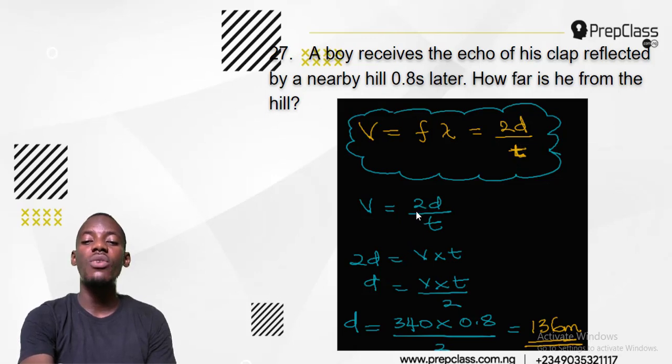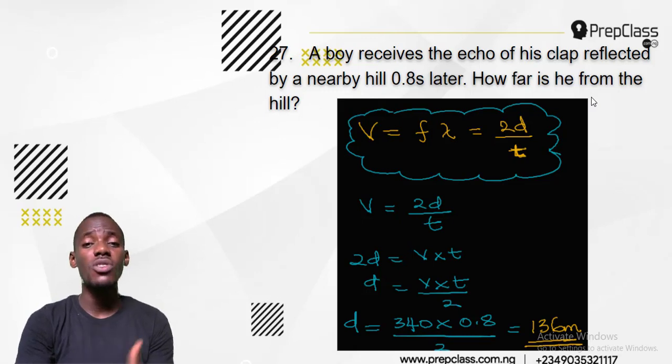That will become V equals 2D over T, and I'm trying to find how far, that's distance. So I will cross multiply: 2D equals V times T. Now what is the V? There is no speed mentioned here, but this is a sound wave. Whenever you are dealing with a sound wave, the speed is always a constant: 340 meters per second is the speed of sound.